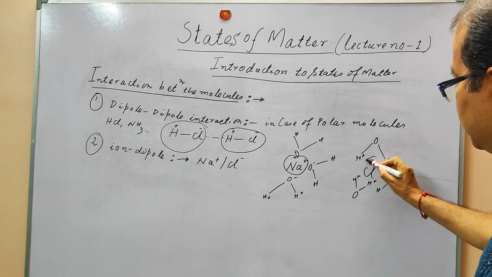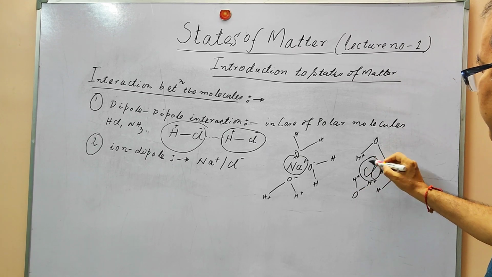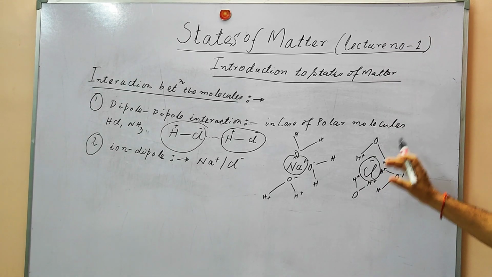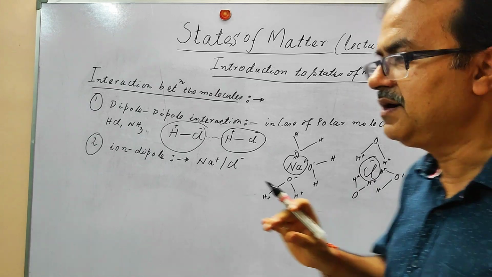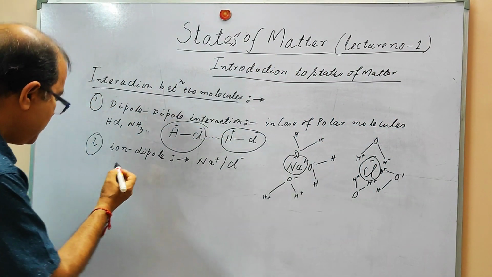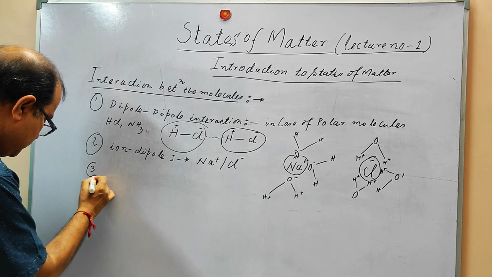Cl minus will be attracted by these H plus ions, and it will have attractive interactions.